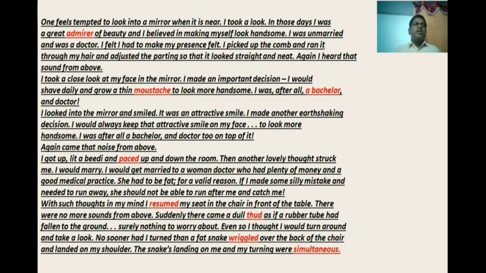I don't understand why the word beauty has been used for this man. But of course, he is an admirer of beauty. That's it, but he is not beautiful. Huh? How is he? He is handsome. Look at the word in the same line. Once again, let me read: In those days, I was a great admirer of beauty and I believed in making myself look handsome.